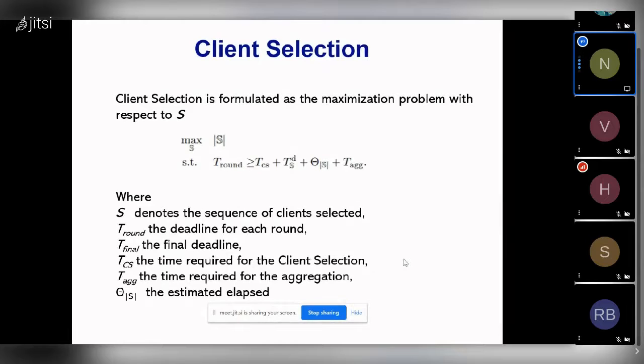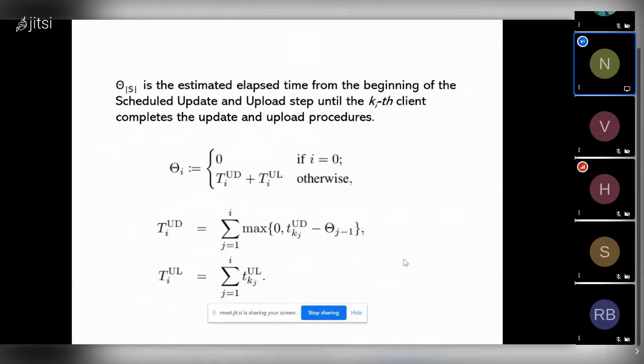The main factor which affects this client selection based on the resource constraints is theta, which is the elapsed time. This is the estimated elapsed time from the beginning of the scheduled update and upload step until the k-th client completes the update and upload procedures.